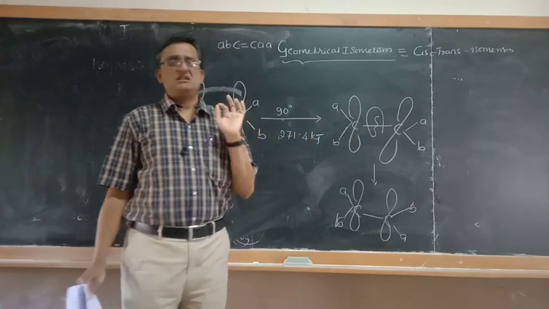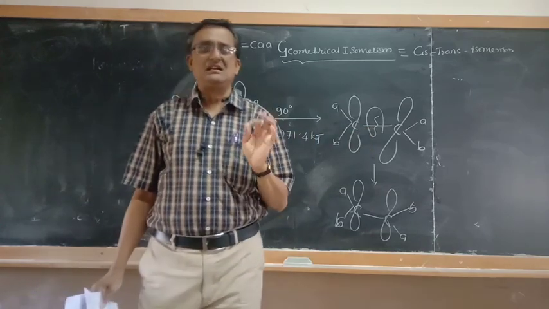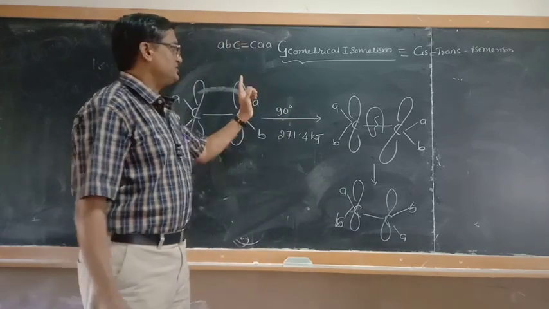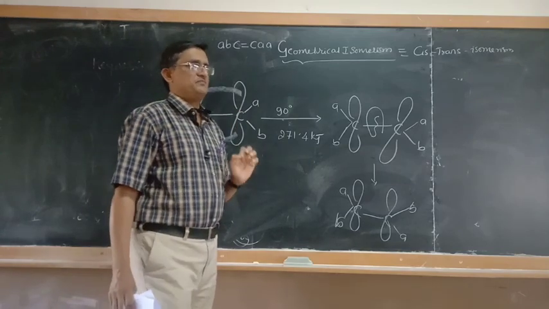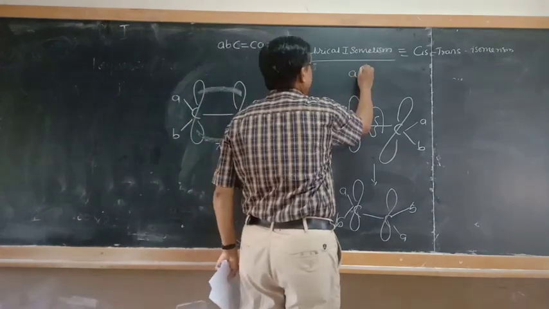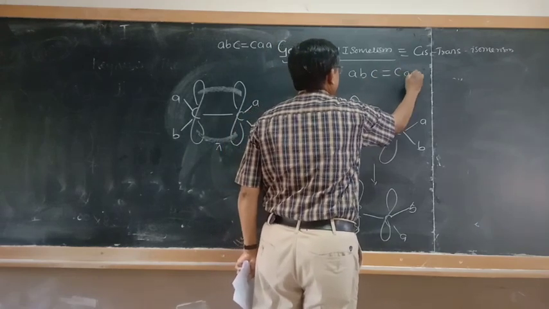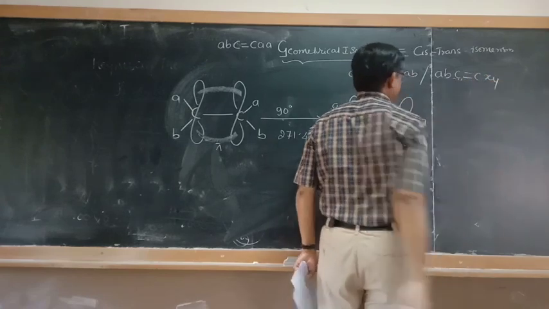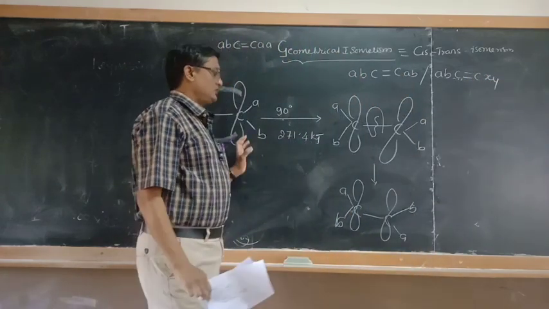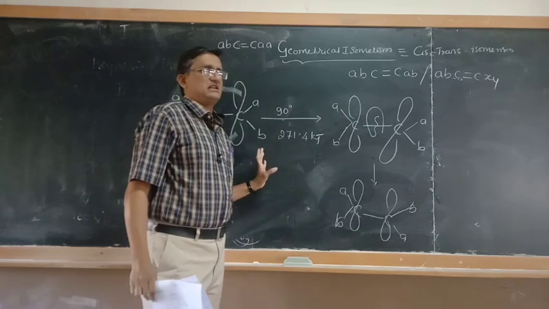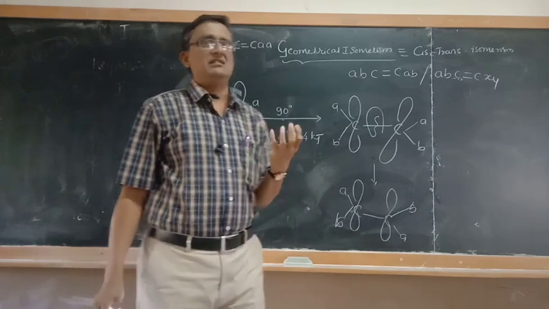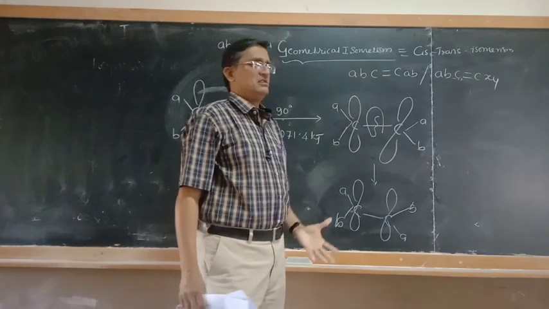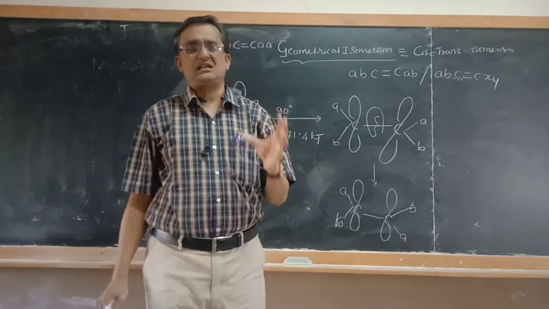So therefore, one of the most important necessary conditions for a compound to exhibit geometrical isomerism is restricted rotation. Another is that the compounds must have a formula like A, B, C, double bond C of AB, or it must be A, B, C, double bond C of XY. So in order to get cis and trans isomers or geometrical isomers, we need compounds of this type, and they should necessarily possess restricted rotation. Then only is it possible to undergo geometrical isomerism.